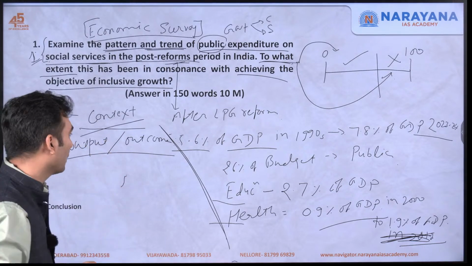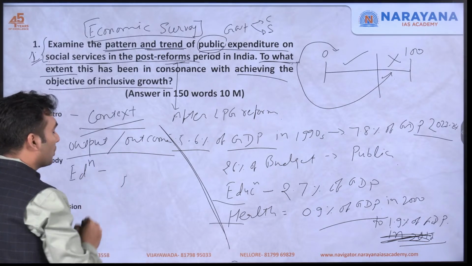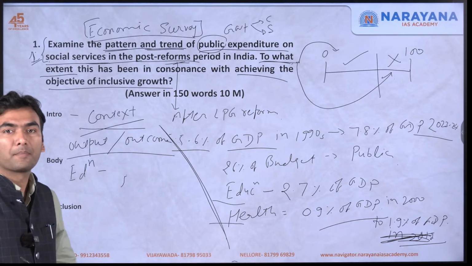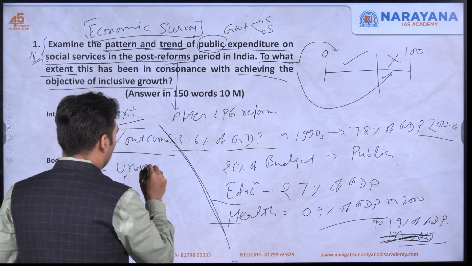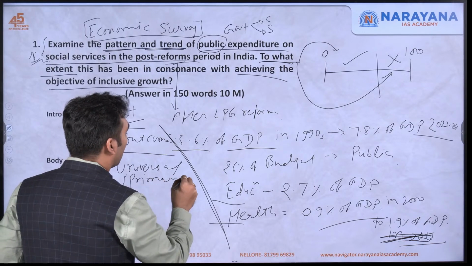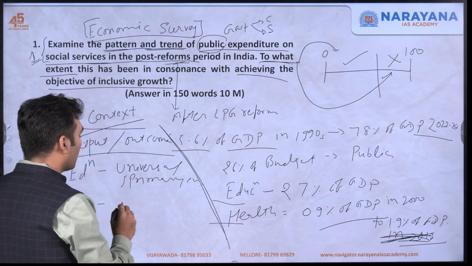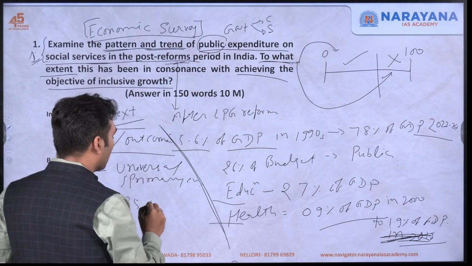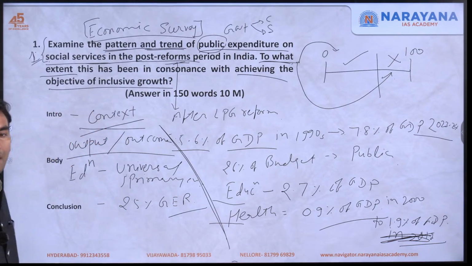There you can say that in terms of education, what have we achieved? We have achieved universal primary level enrollment. In terms of higher education, 25% is the gross enrollment ratio. This is something that we have already achieved.